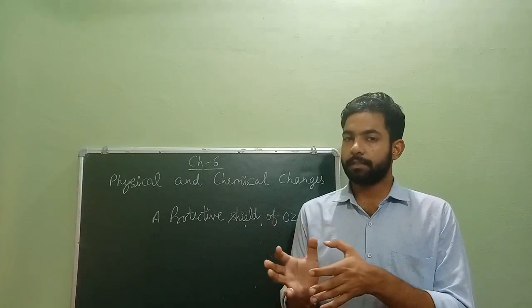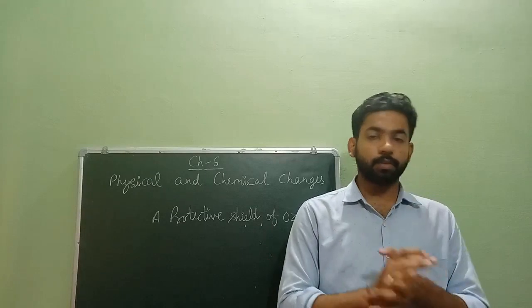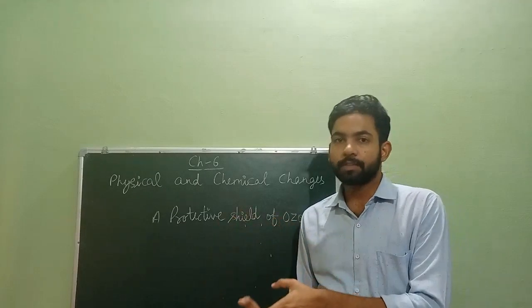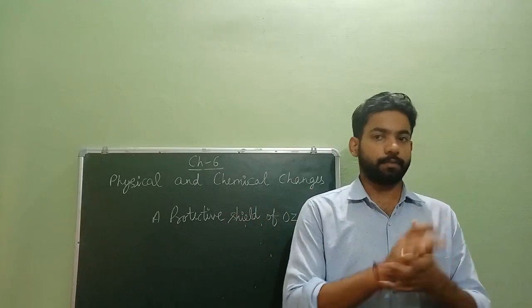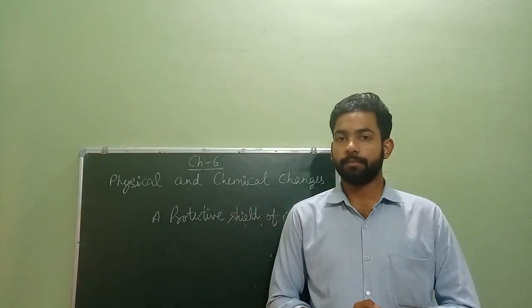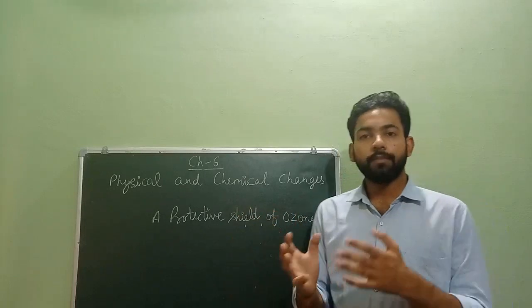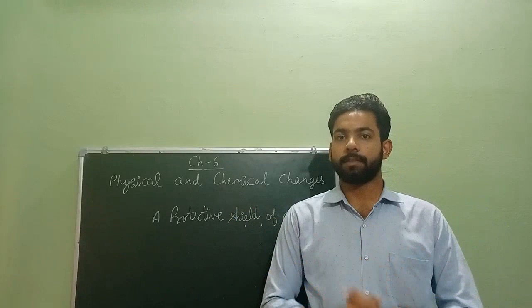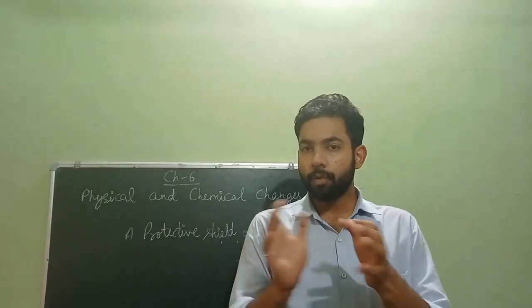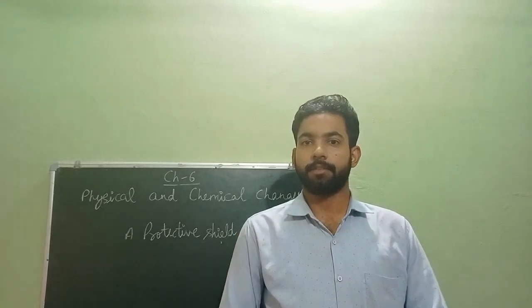If this ultraviolet radiation were not absorbed by the ozone layer, then harmful radiations of the sun would reach the earth's surface and cause severe harm to us and all living organisms. Thus, the ozone layer acts as a protective shield for us and all living organisms. So the breaking down of ozone gas into oxygen gas is a chemical change.